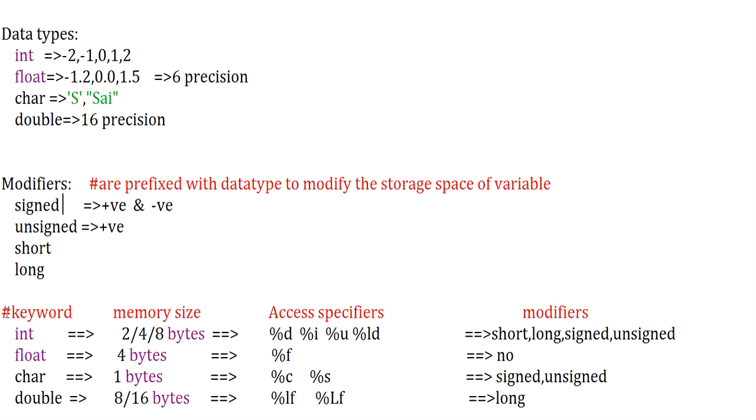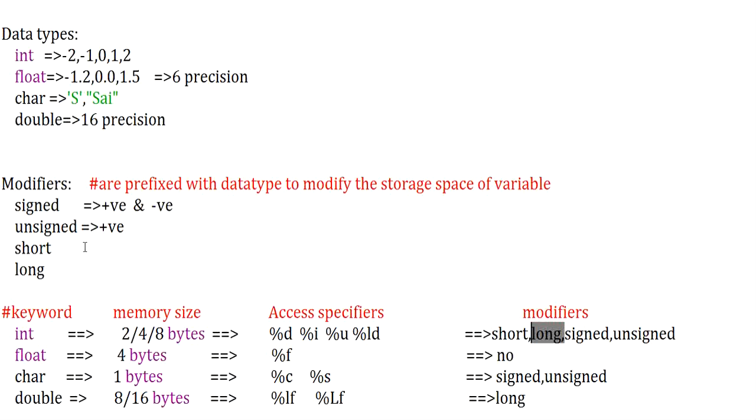First we will start with integer. This integer can have different types of modifiers: short int, long int, signed int, unsigned int. Whenever I say short int, it requires only 2 bytes of memory, and long int requires 8 bytes of memory. Signed int, unsigned int: signed means it can accept both positive and negative values. If I give unsigned int, only positive values can be initialized for the particular variable.